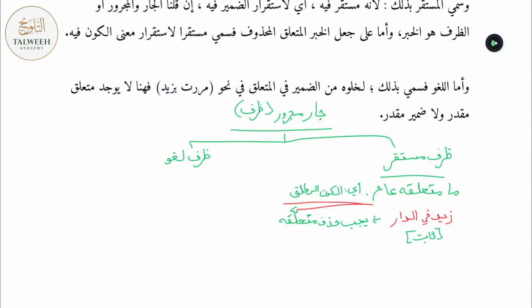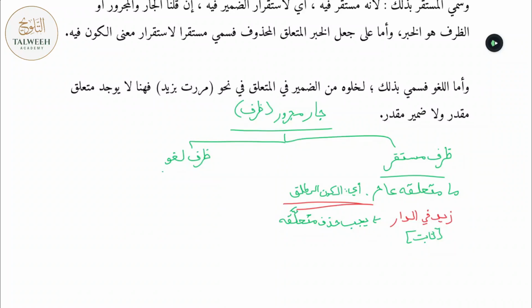Again, muta'allaq is what a Jaar Majrur is connecting to, either the fi'l or the ism that's governing like a fi'l. So when you say muta'allaq, just keep in mind it's referring to either the fi'l or the ism that's governing like a fi'l. So in Zaydun thabitun fid dar, because thabit is in the meaning of al-kawn al-mutlaq, just mere existence, over there you're not even allowed to mention the word thabit.